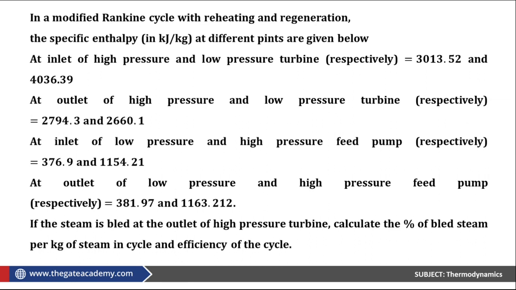In this question, it will be beneficial if you can draw the schematic diagram of the plant. With further practice, you can solve the question without drawing the diagram. But currently, for those of you who have not practiced much, I would recommend that you at least practice with the basic schematic diagrams of the question. Okay, so let's see.